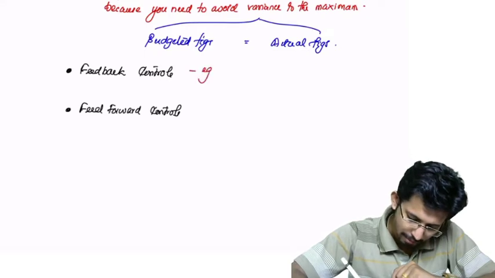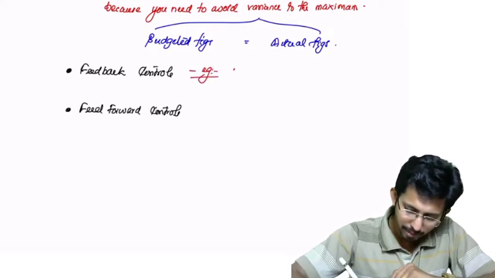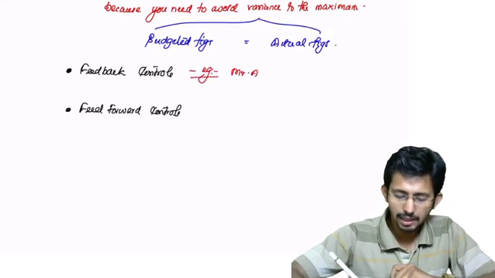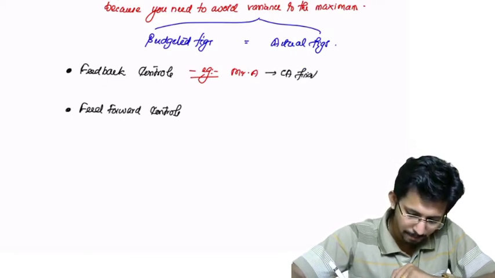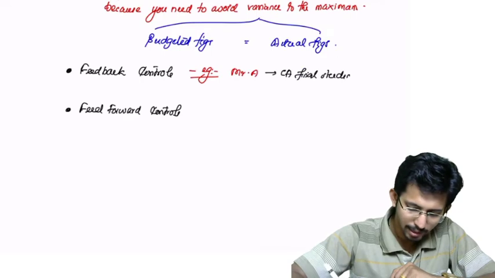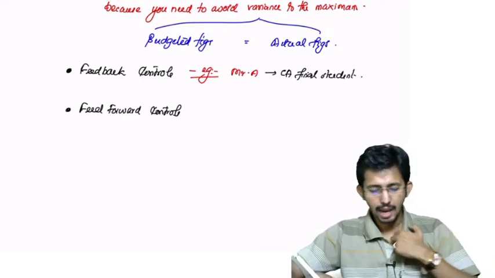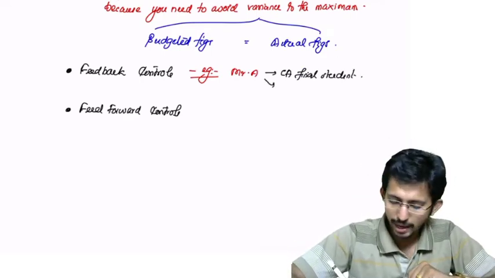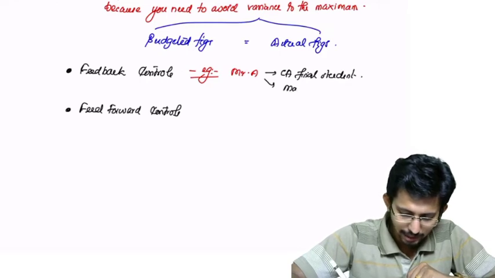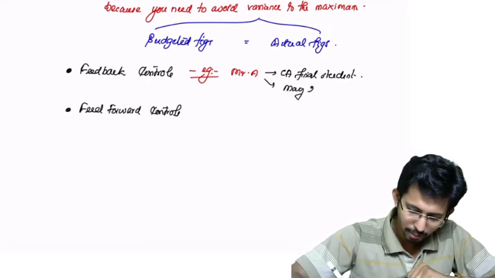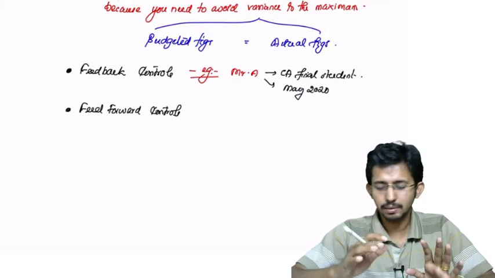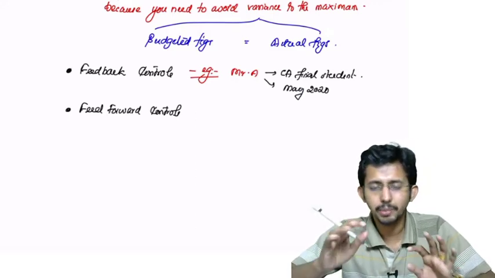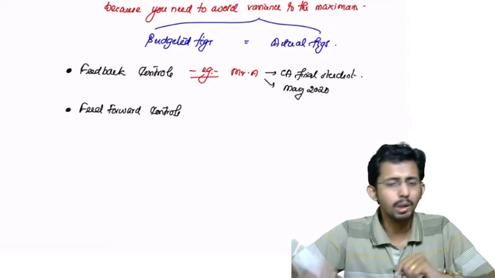Let us say Mr. A is a CA final student, and he is going to appear for the CA final exam in, let us say, May 2020. We are starting at January 2020 or whatever.